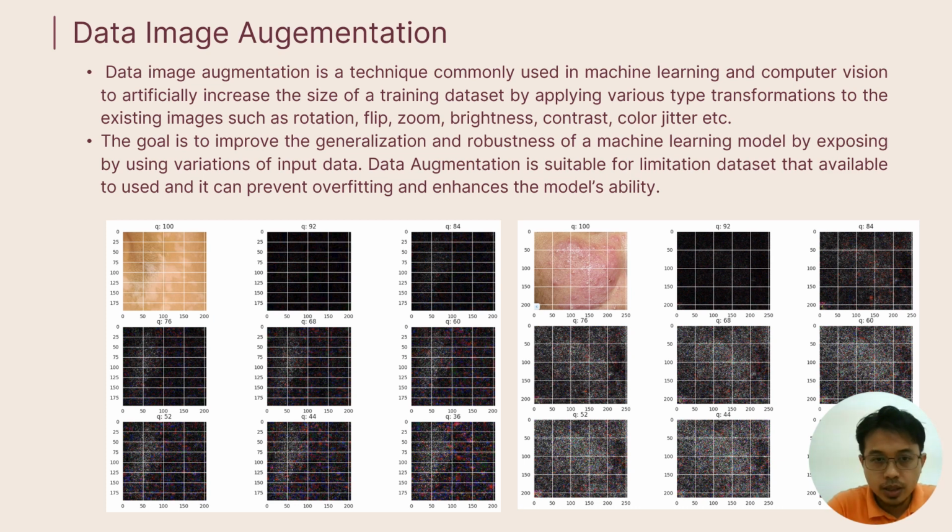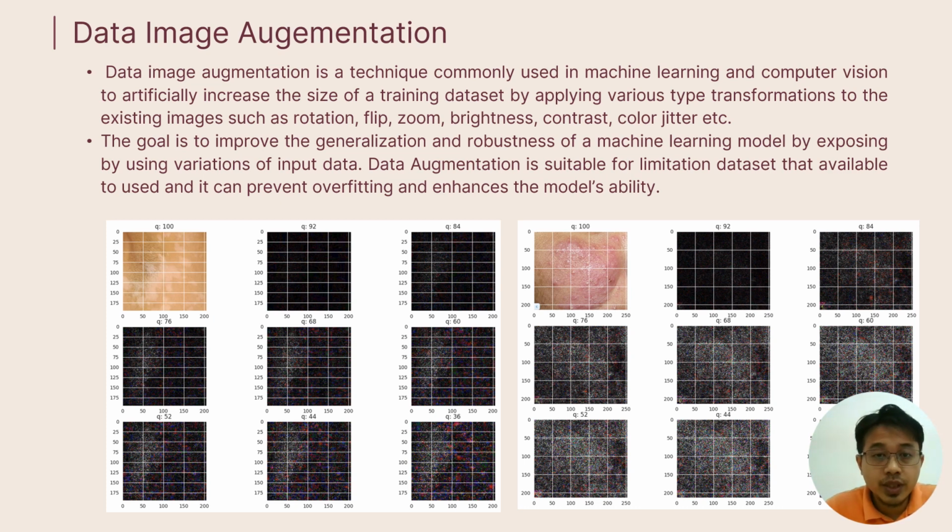If you see, the first one is the real image, and the next one is the same image but with low contrast and brightness, and then the color jitter. So this is the data that will be provided to the model. Before we feed into the model, we need to provide this data.